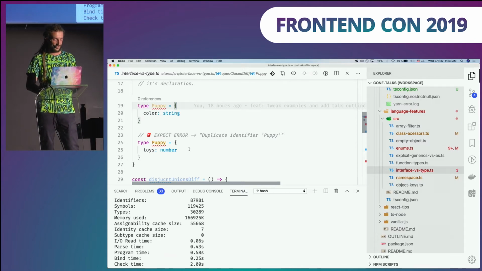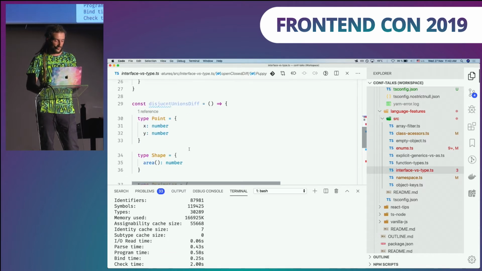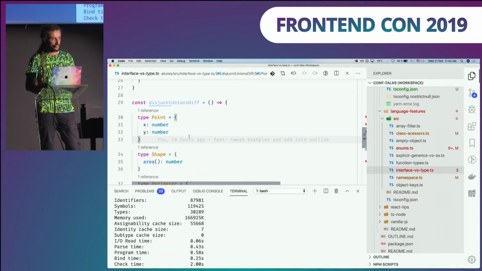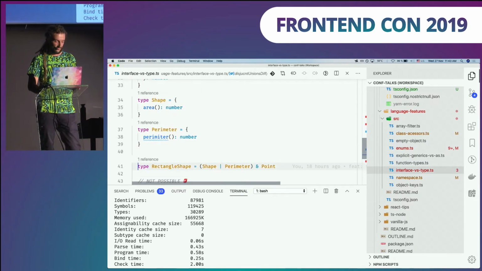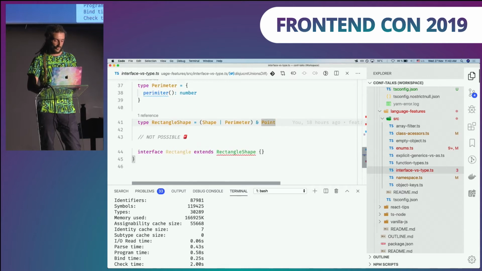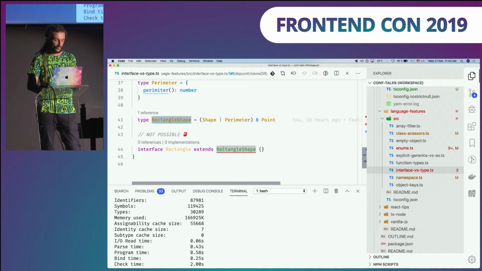So there's difference number 1, and of course, difference number 2: you cannot use unions with interfaces. So let's say here we have a type Point, here is a type Shape, type Perimeter, and now we are creating another type, which is a Shape or Perimeter and Point. So you cannot use this type to extend some interface or implement some class. So easy, just two differences.